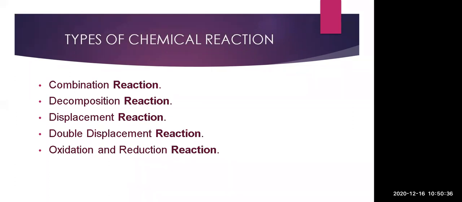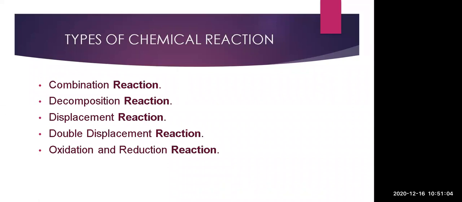In the combination reaction, the reactants will be two, and a combination of two reactants will give us one product. Then decomposition, which is the reverse of the combination reaction: here the reactant is one and the products will be two. That means breakdown of the reactant takes place.